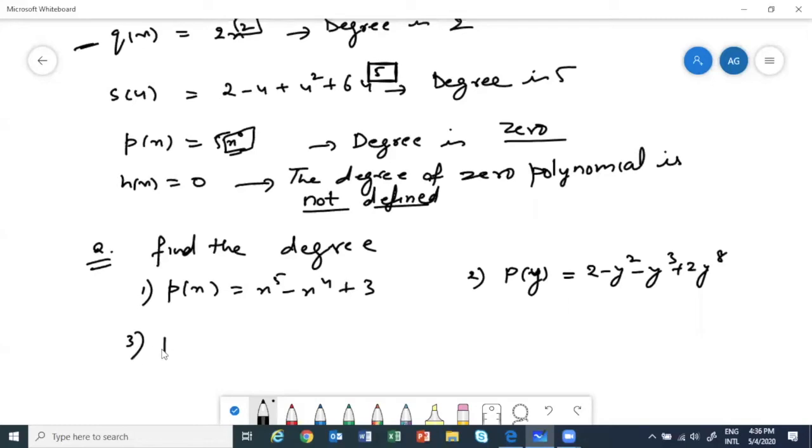Third one: p(z) equal to 5 into 7. And fourth one: p(x) equal to 4x plus 1.